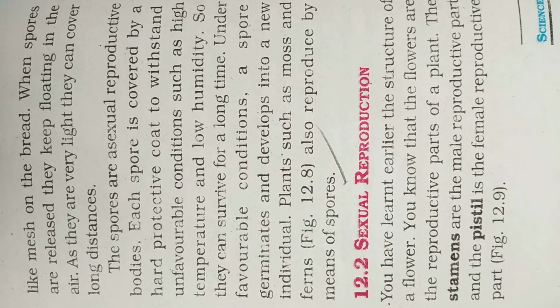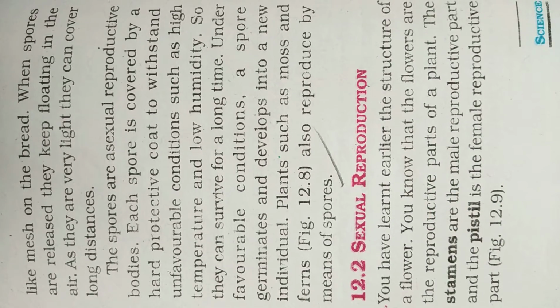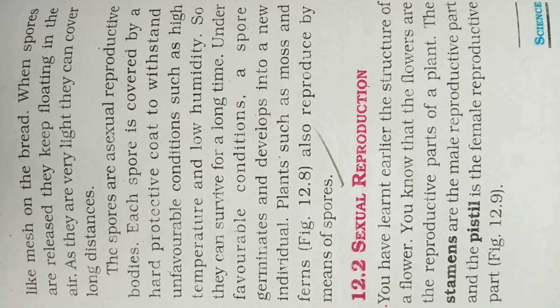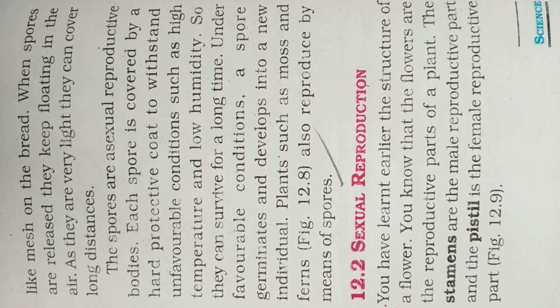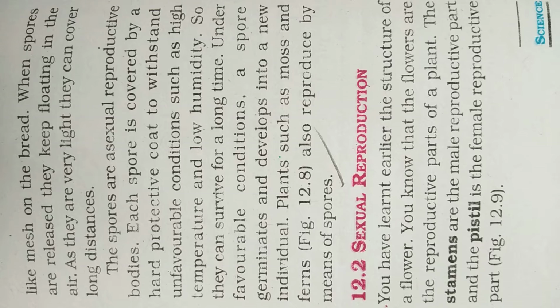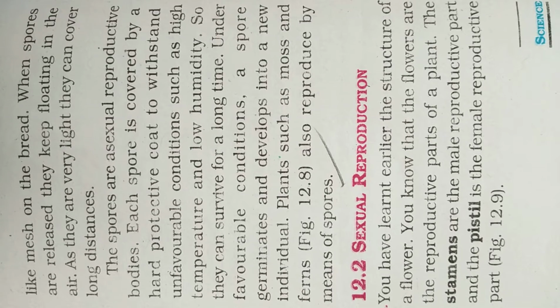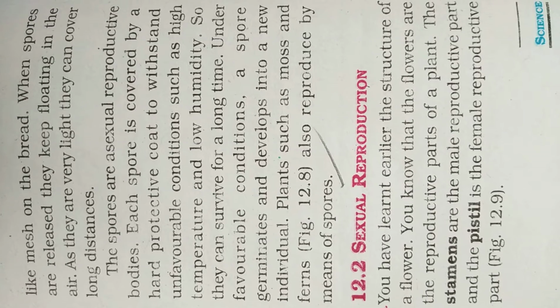You have learnt earlier the structure of a flower. In 6th standard you studied about the structure of a flower. Flowers have some parts, which we'll see in this topic. You know that the flowers are the reproductive part of a plant. So the flower is a reproductive part. Reproductive part means from the flower the seed is produced, and from the seed the new plant arises.